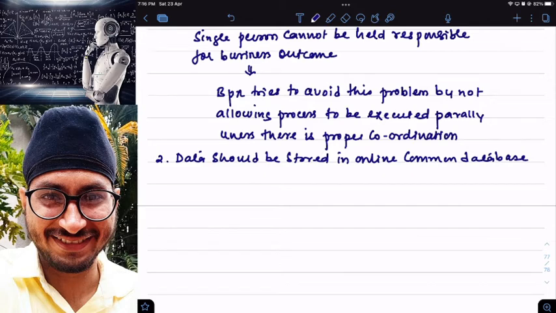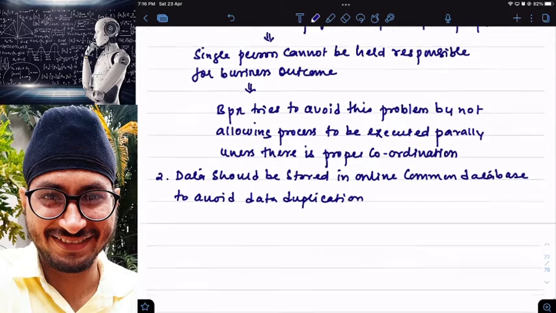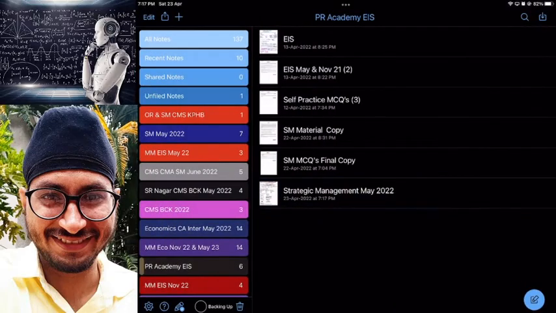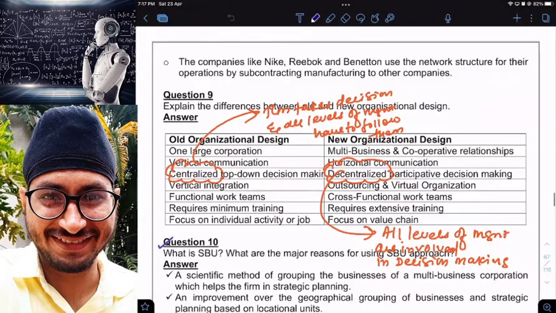Why, sir? To avoid data duplication. Here, to avoid what, sir? Data duplication. Simple. Understood? So this is nothing but the central thrust of BPR. So let us go through and brush up the material once.